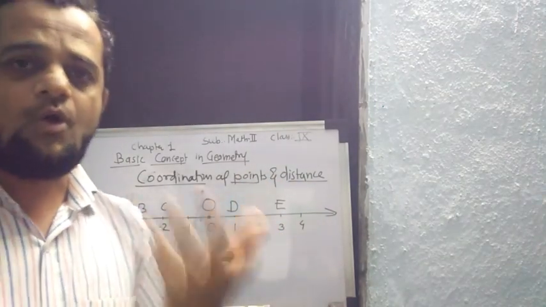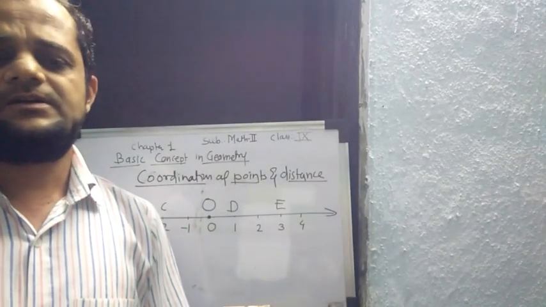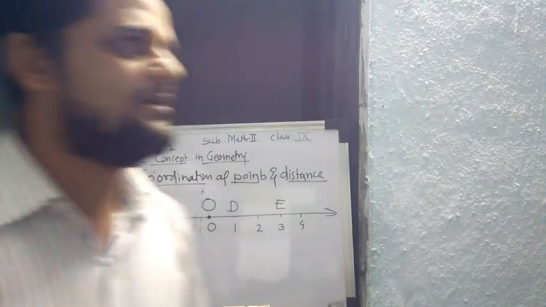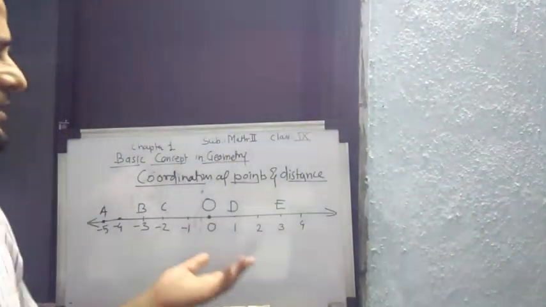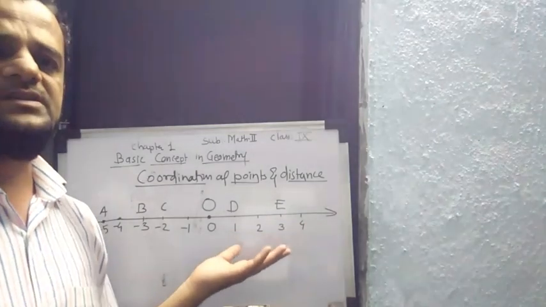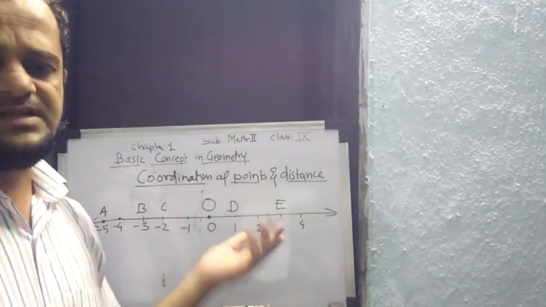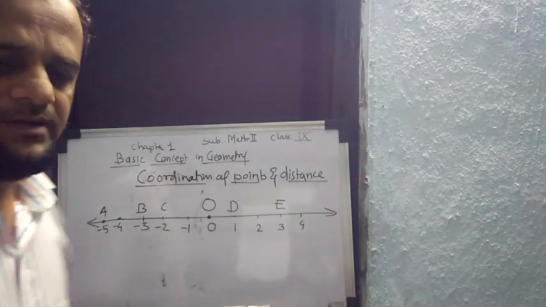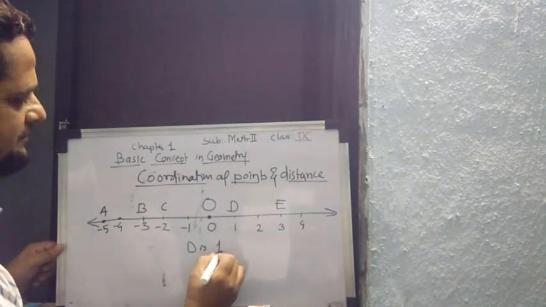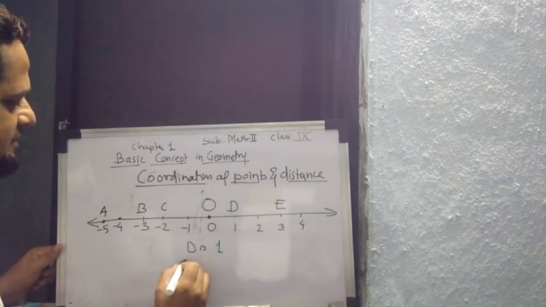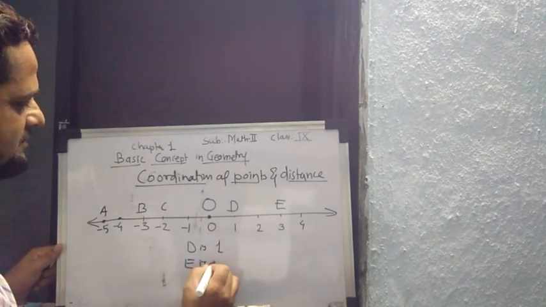But actually how will we calculate that? We know very well that we subtract the smaller number from the bigger number. That is very important in this. The coordinate of point D is 1, then the coordinate of point E is 3.